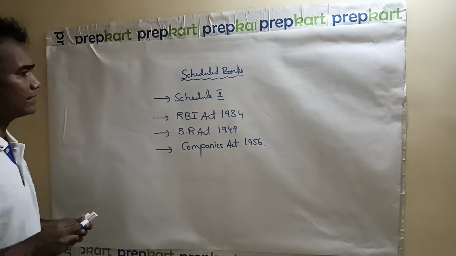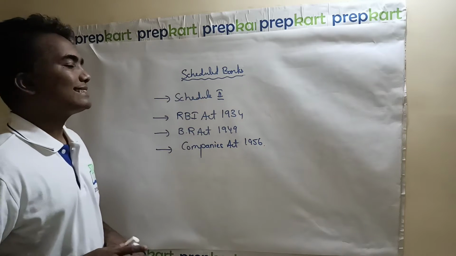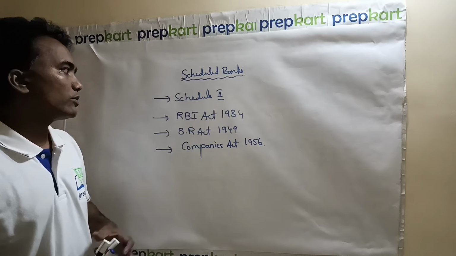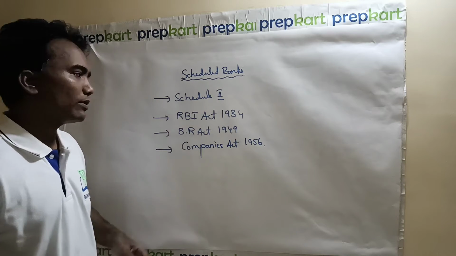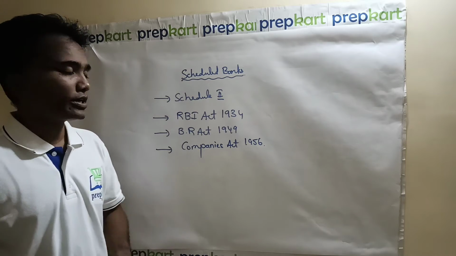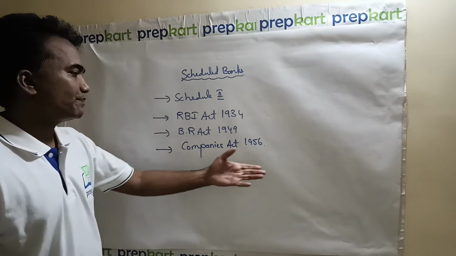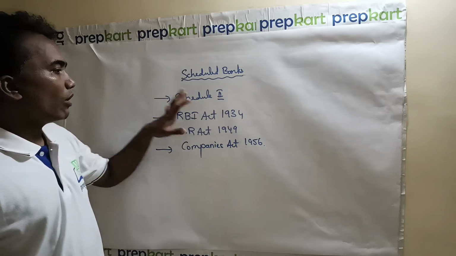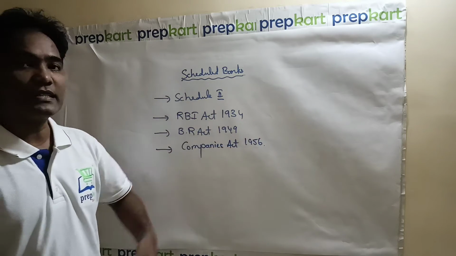So a scheduled bank is that bank which is there in the second schedule of the Reserve Bank of India Act 1934, and it follows the Reserve Bank of India Act 1934, the Banking Regulation Act 1949, and the Companies Act 1956. If all these things are satisfied, then it is a scheduled bank.